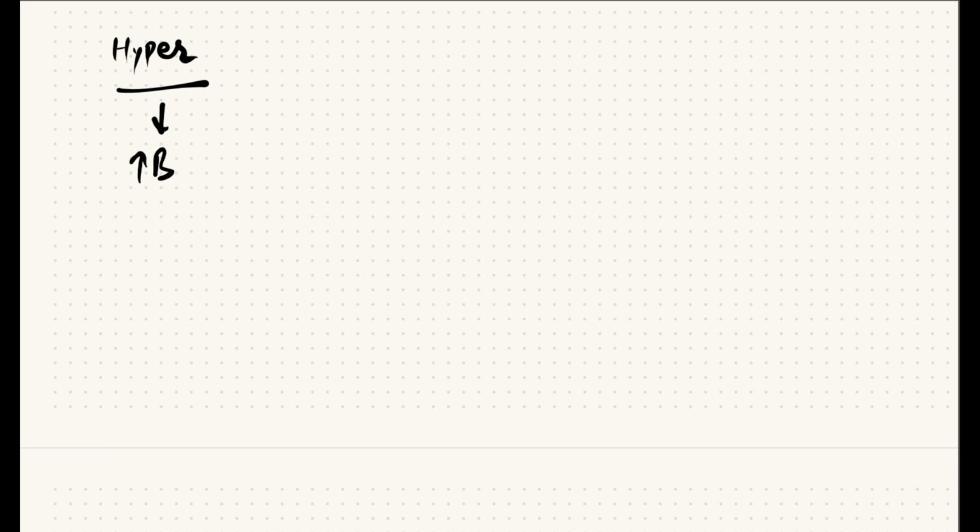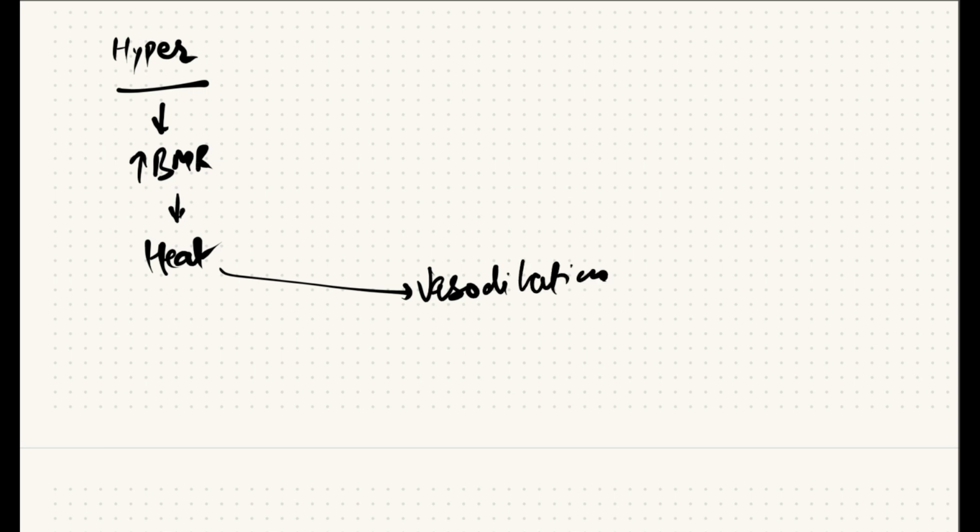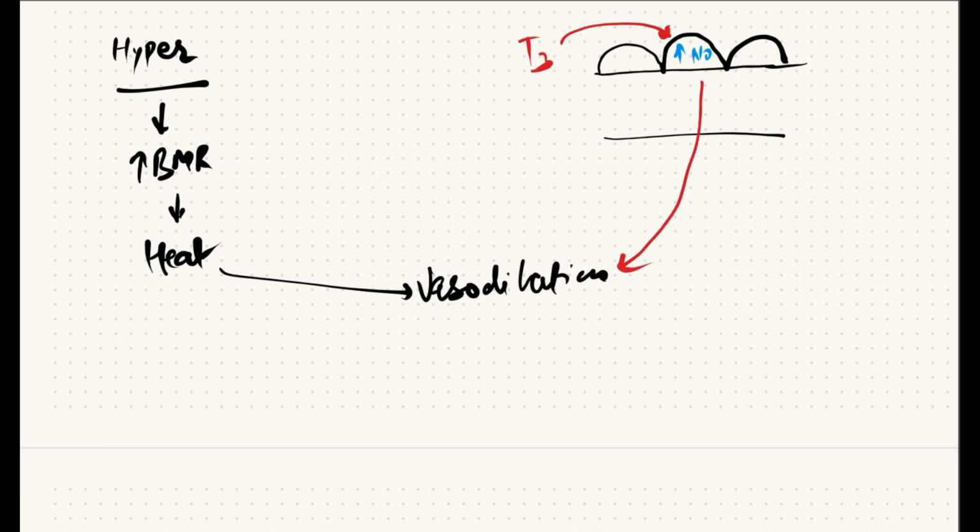As in case of hyperthyroidism, there is increased BMR and increased production of heat in the peripheral tissue, and to dissipate this excess heat, the body causes cutaneous vasodilation. And also in vascular endothelial cells, there is increased production of nitric oxide by the direct effect of T3, and this nitric oxide causes smooth muscle relaxation, which also causes vasodilation.